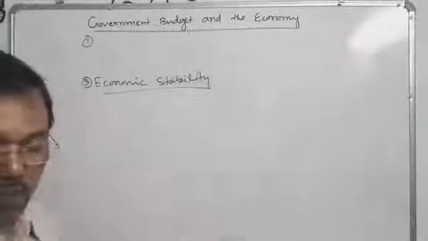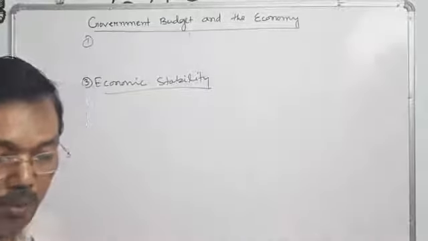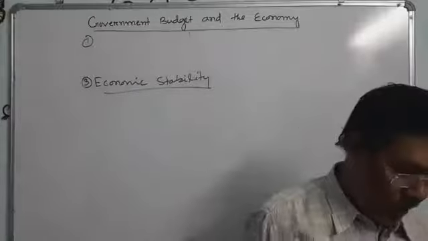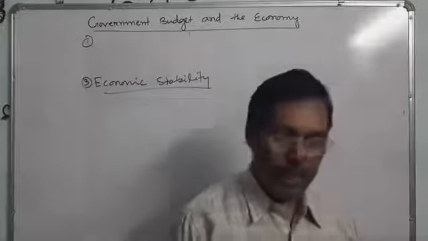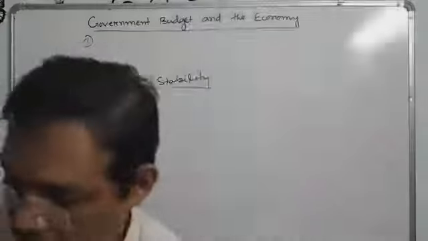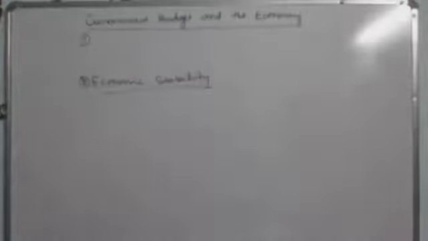What do you mean by economic stability? Stable means maintaining balance. It means the balance between rich section people and poor section people, haves and have-nots, will be maintained.